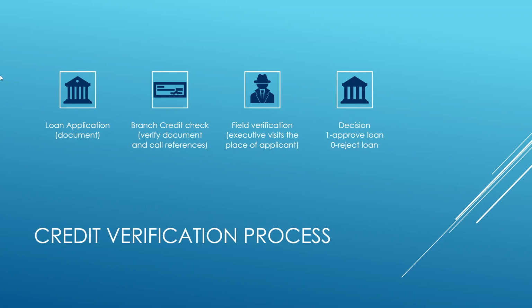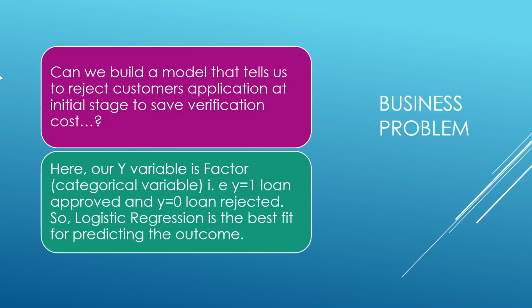So I have made the process very simple. If any application comes to the bank, they first have to do the documentation. After that, there would be a branch verification where the branch does a cross check with references and so on. There would be a field verification, and on the basis of field verification, the decision is taken whether to give the loan or to reject it. So here in this case, 1 would be approving the loan, 0 is rejecting the loan. So this way the whole process goes on.